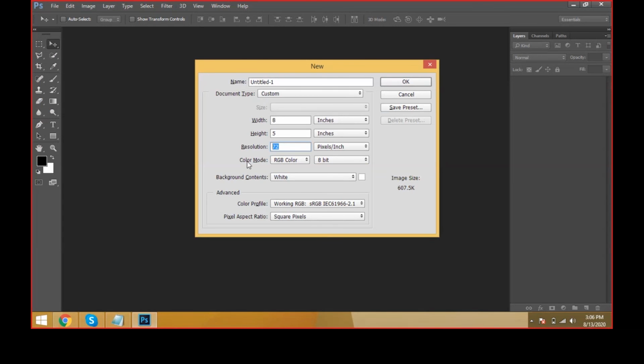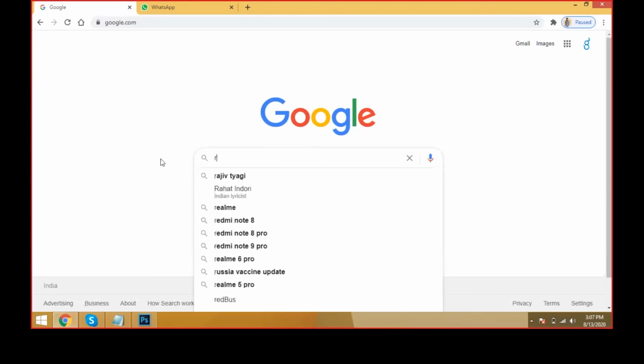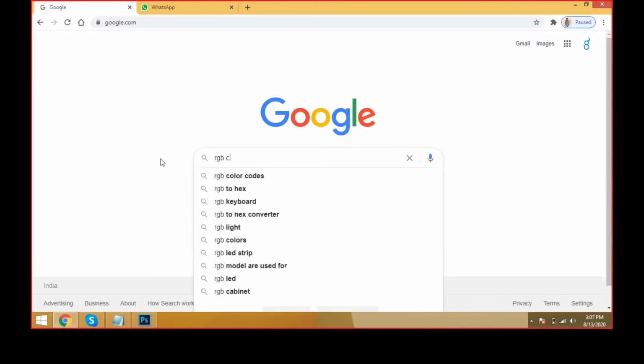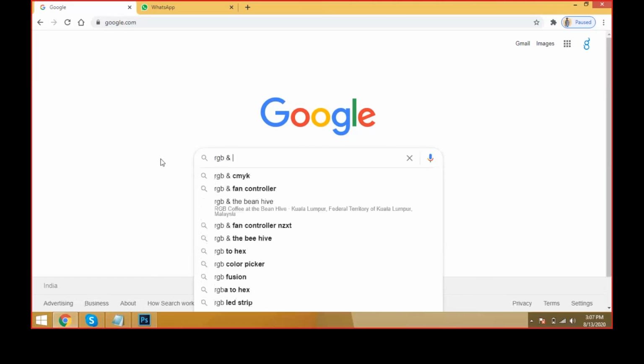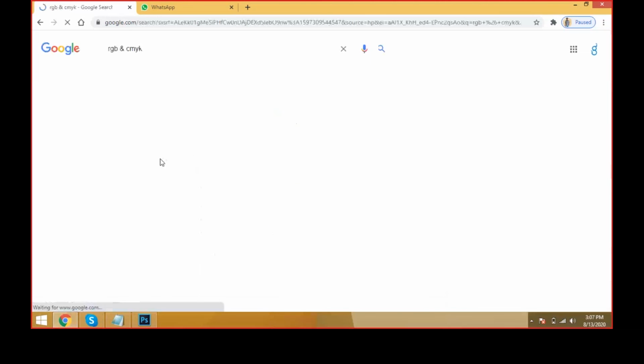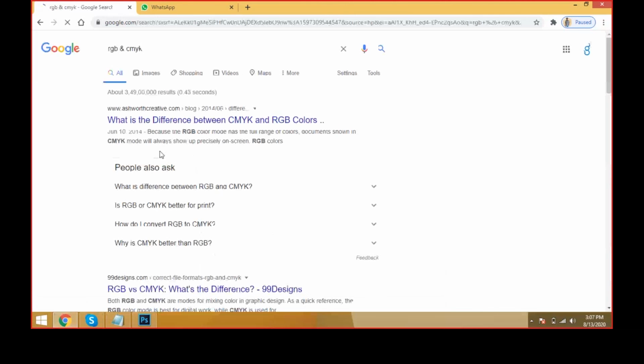Don't decrease the 72. If you keep 150, it's better. It's the default resolution. And color modes, come to here, RGB and CMYK. Check it on Google.